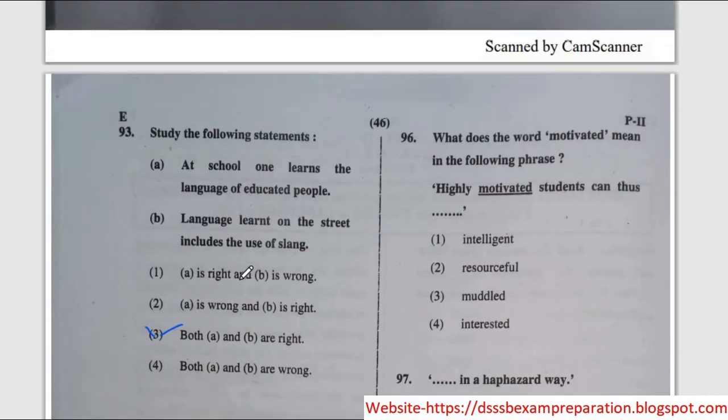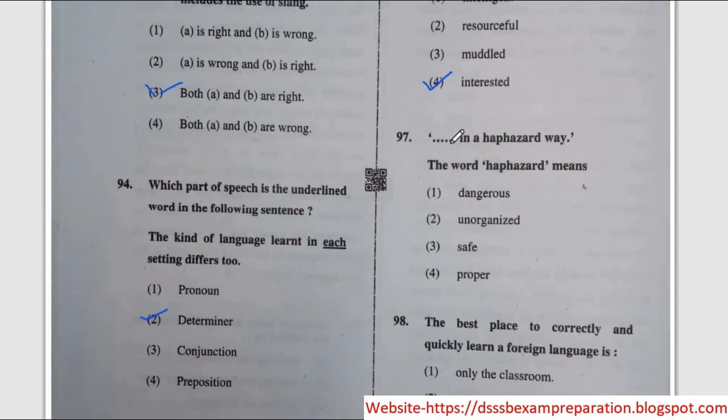Next question, what does the word motivated mean in the following phrase? Highly motivated students can thus. The correct option is option number 4, interested. Next question, this is an haphazard way. The word haphazard means. The correct option is option number 2, unorganized.